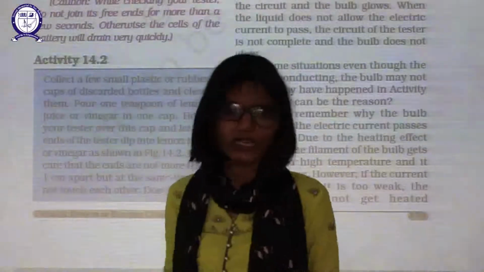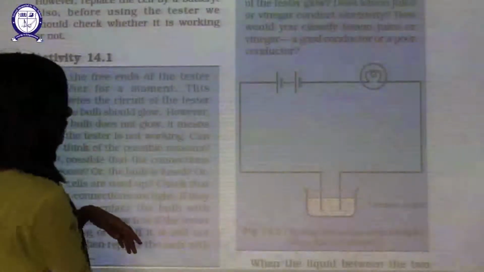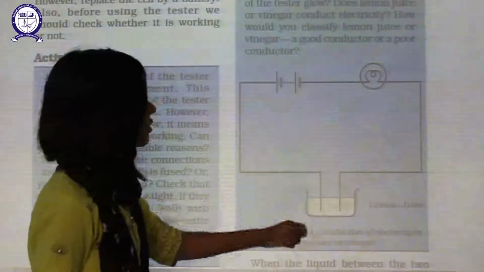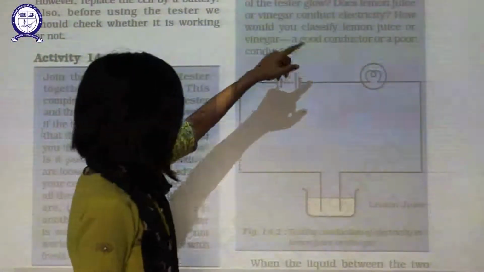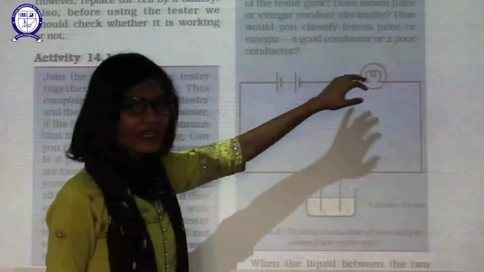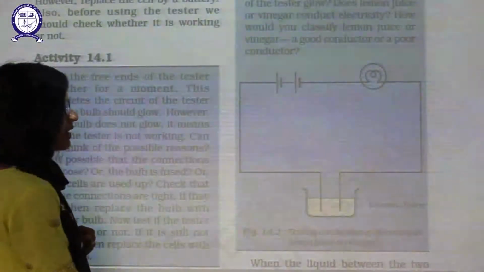You have to check all the connections. Does the bulb glow? This is the whole setup. You have to test whether the bulb of the tester is glowing or not. Does lemon juice or vinegar conduct electricity? How would you classify lemon juice and vinegar, as a poor conductor or a good conductor? You have to test it by yourself.